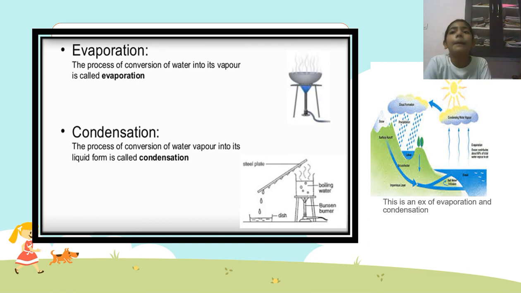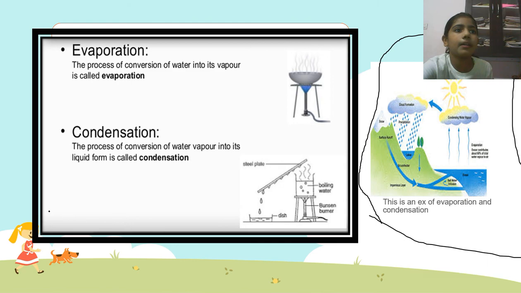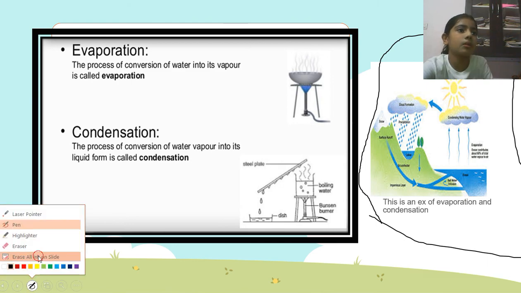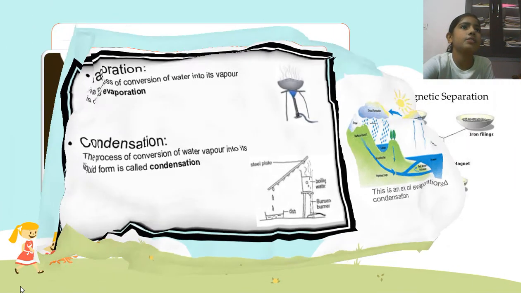So this is an example of evaporation and condensation. Here the process of converting water into vapor is called evaporation. Very easy. Condensation means the process of converting water vapor into liquid form. The best way to remember is that when water boils, it goes up and again falls down like rain. I think you all know the water cycle. Okay guys, let's move to the next one.